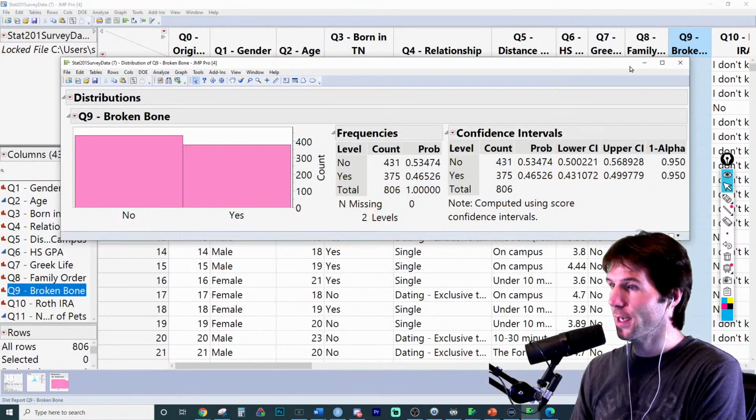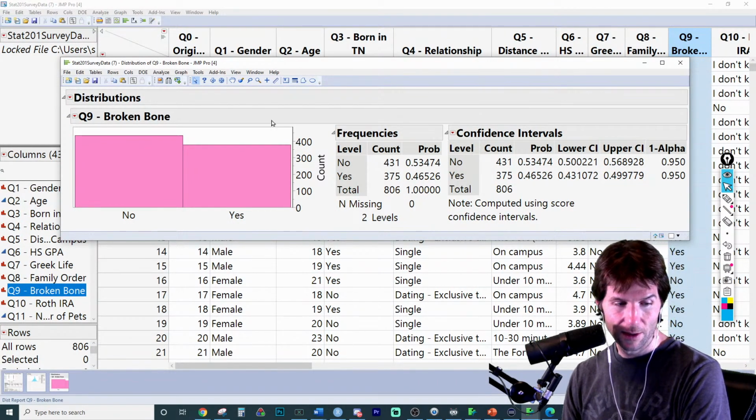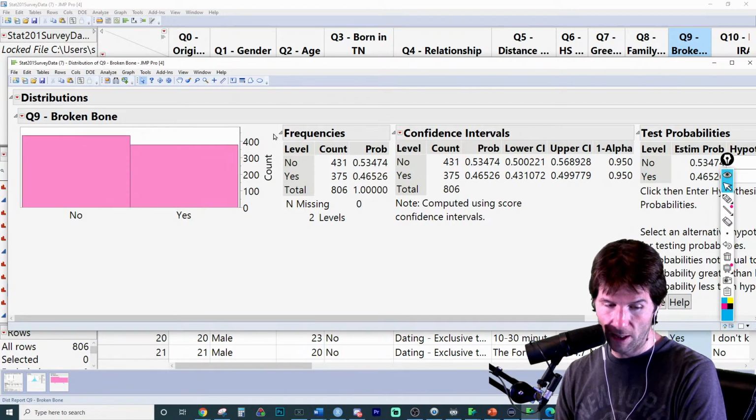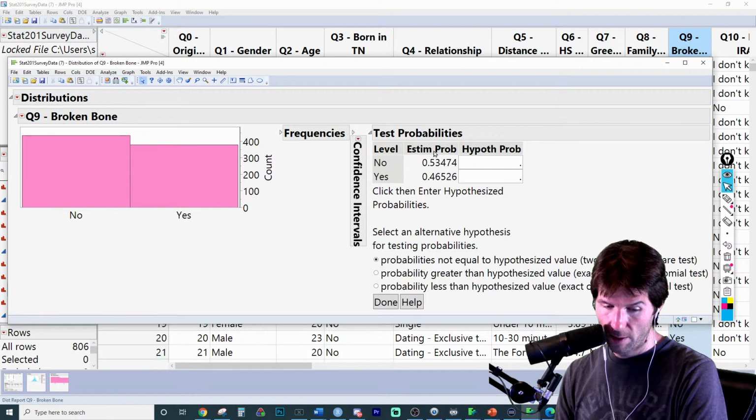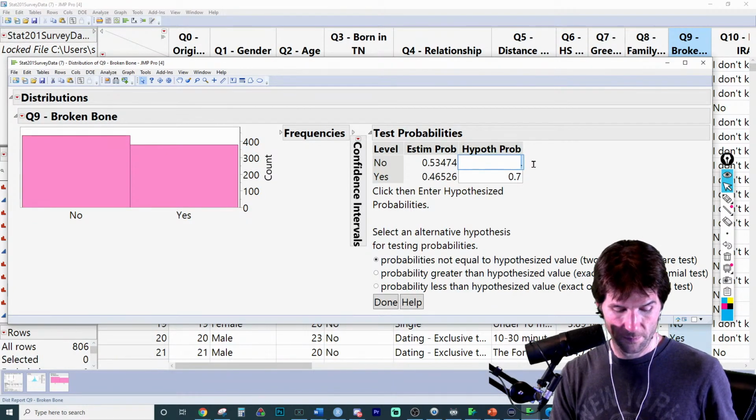Could I hypothesize that 70% of UT students have broken a bone? Could I do that? We don't have to do this portion, but this is how we could do it. We could go over here to test probability. I'm going to close this down a little bit. But could I hypothesize that around 70% of UT has broken a bone?